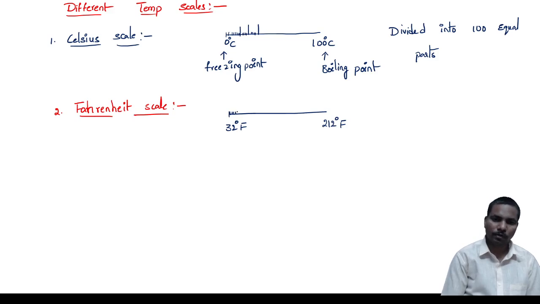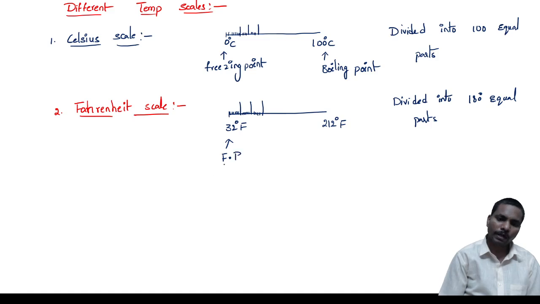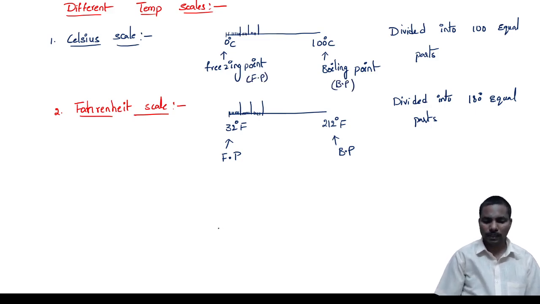It is divided into 180 equal parts. The freezing point is 32 degrees Fahrenheit, and the boiling point is 212 degrees Fahrenheit.